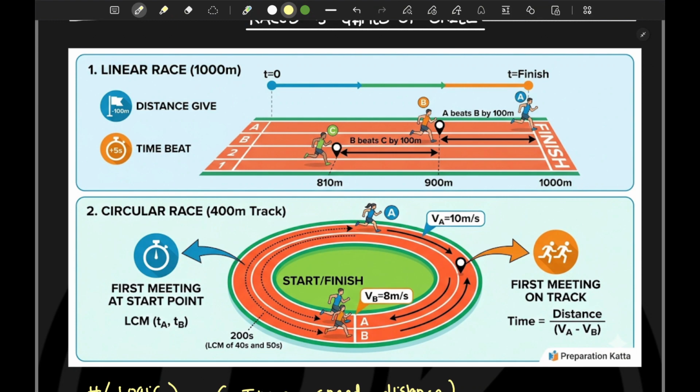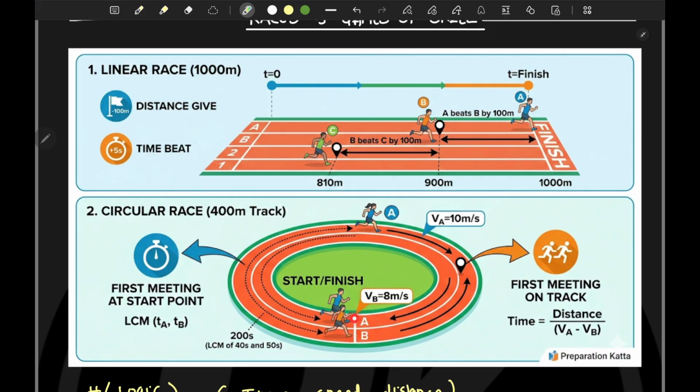The next type of problem is based on circular races. Okay, now what the problem statement is saying: there is a 400-meter circular track, where A is running with the speed of 10 meter per second, and B is running with the speed of 8 meter per second.